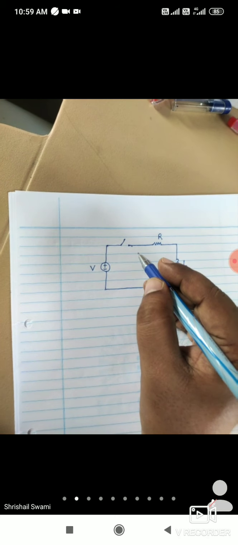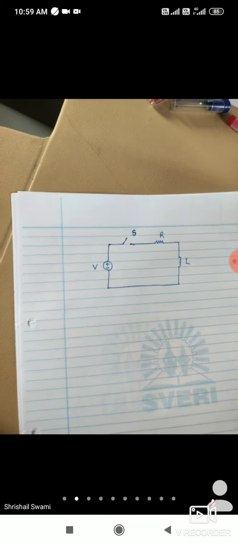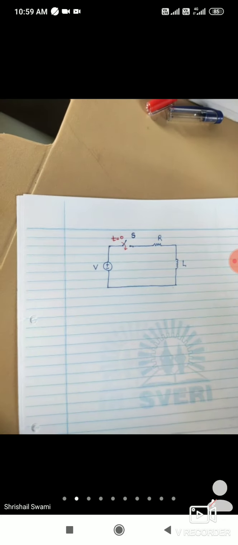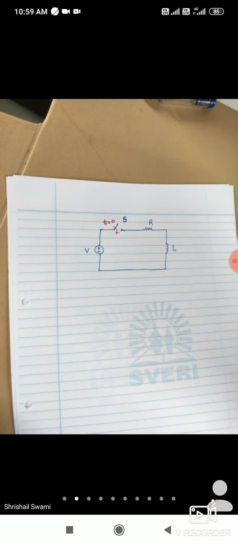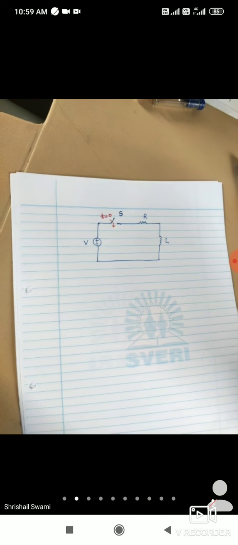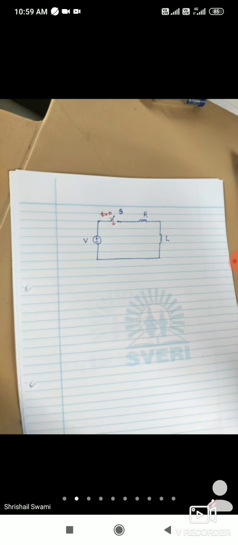Okay, so here a switch is there. That switch I will name as S. So this switch will close at time t equal to 0. There will be three types of time: t equal to exactly 0, t less than 0, and t greater than 0.